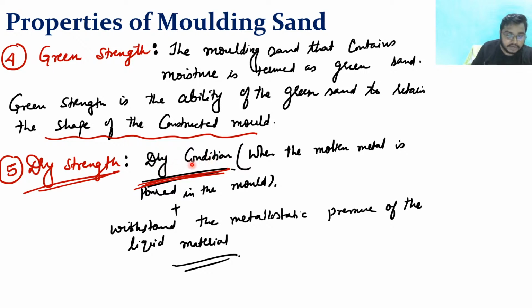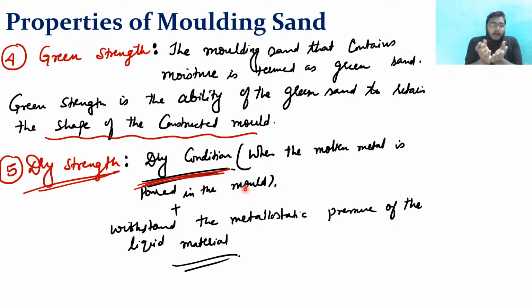What is the meaning of this dry condition? When the molten metal is poured in the mold, so this is the dry condition. See, wet condition means what? Wet condition means there is a presence of moisture. Okay. Dry condition is what? When there is no presence of the moisture.